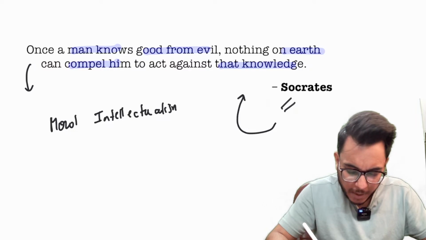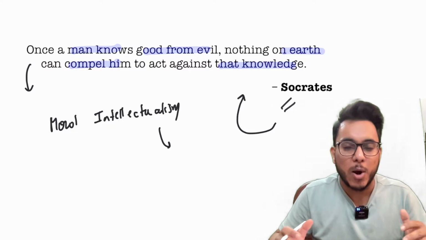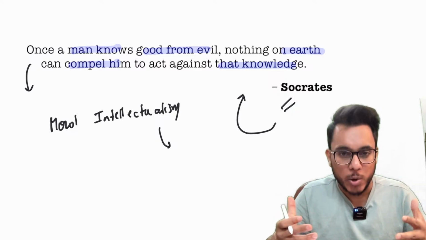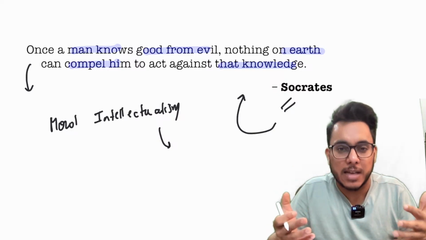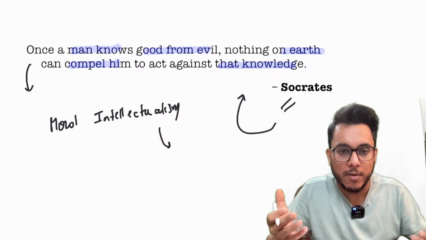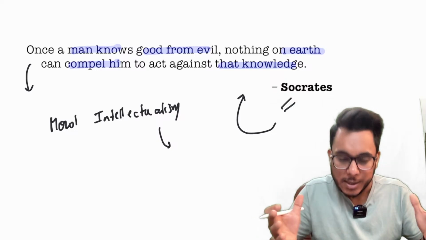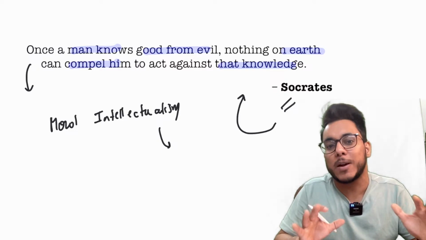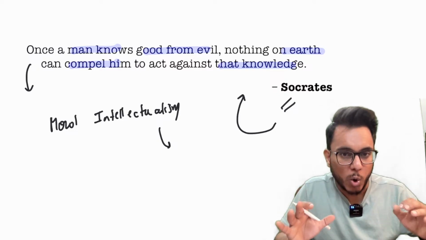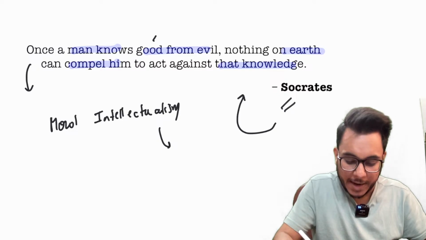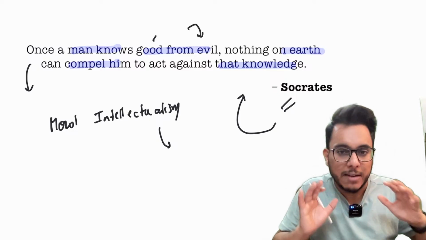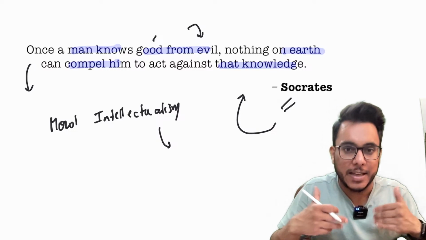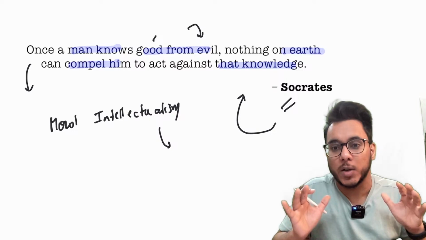Now understand this particular thing: Socrates believed that many a time people do bad because they don't know what good is. If you understand good in its true nature, you can never go against that good. You can never follow evil if you know what good is. So in order to make people ethical, we need to sensitize people with respect to ethical nuances. Once a man knows good and how good is different from evil, never will he act against that knowledge. Therefore, ethical sensitization, ethical learning, and moral education play a very important role.